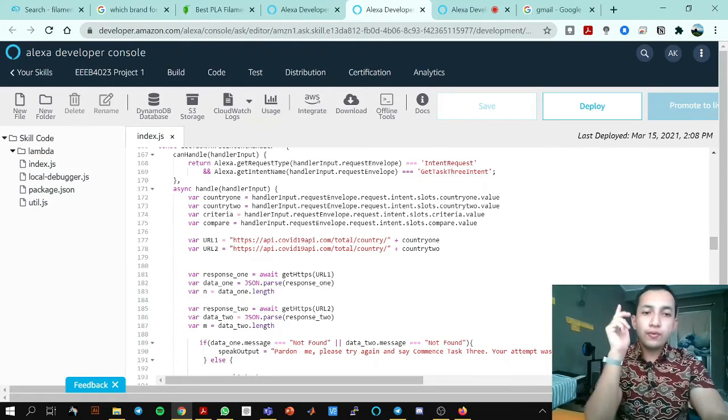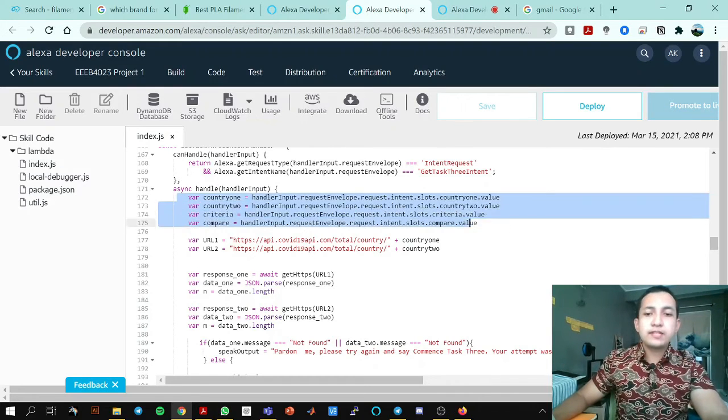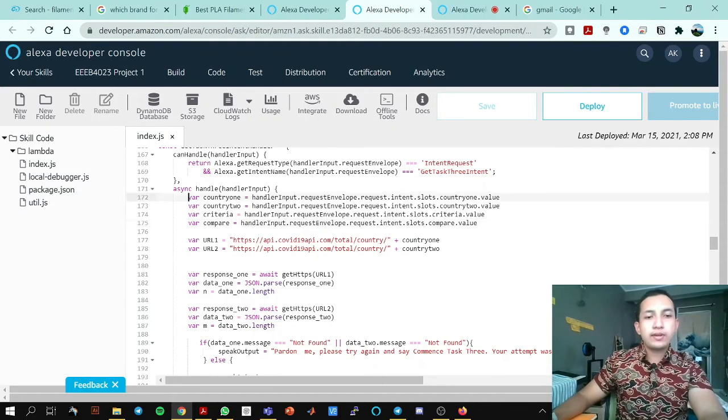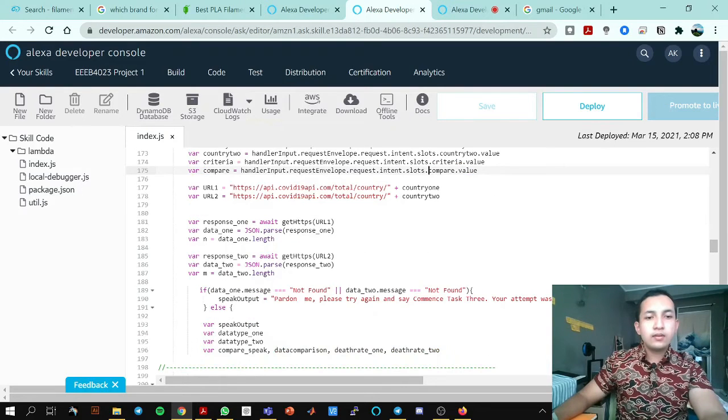Okay, so according to the intents that I showed earlier, the country 1, country 2, criteria compare, it is all in here. It must be in this format because Alexa requests and the user responds. The user asks for it and tells the input, and then Alexa records the input. Okay, that's the proper way. So this is the way to input the data into these slots. And this is the variable URL1 and URL2.